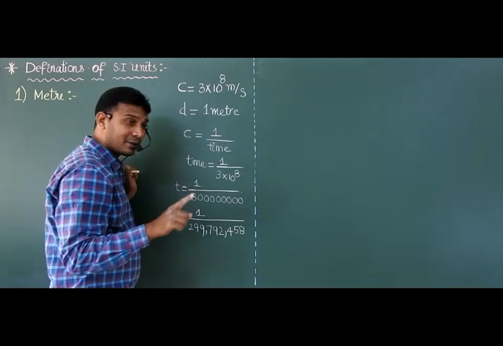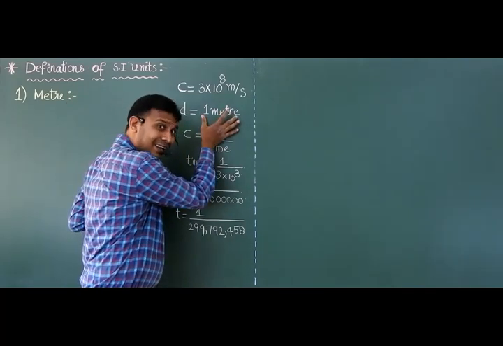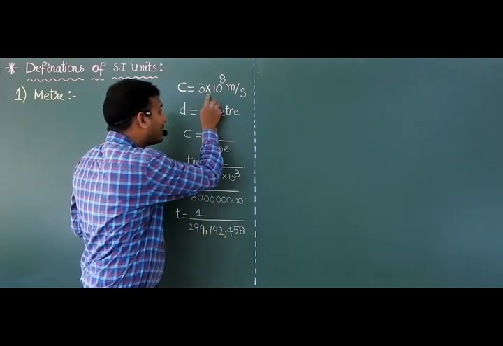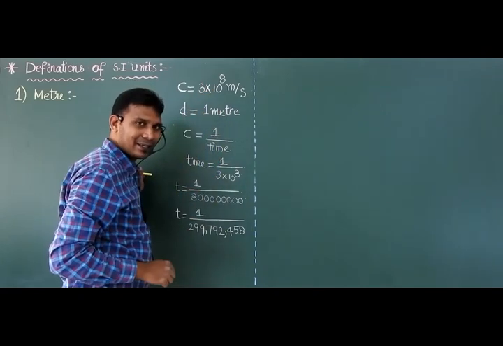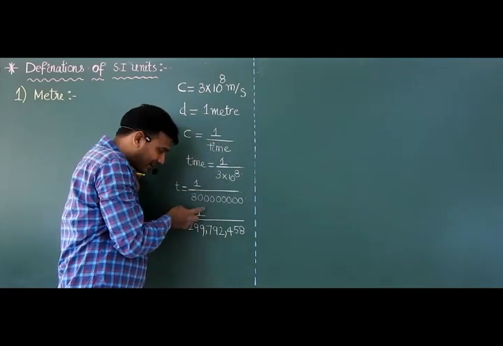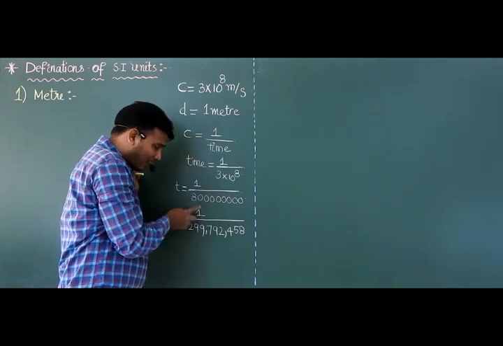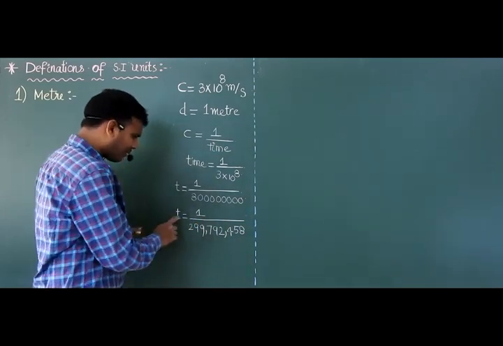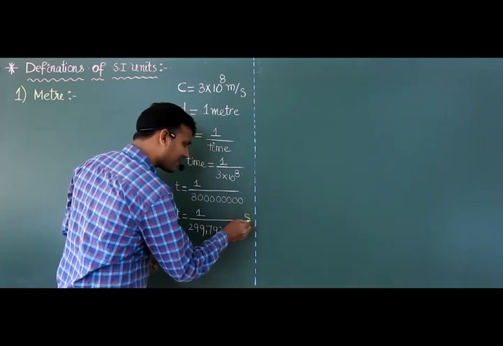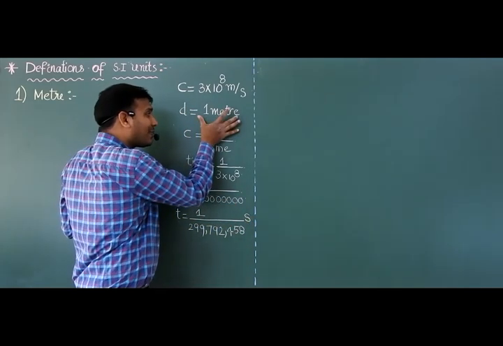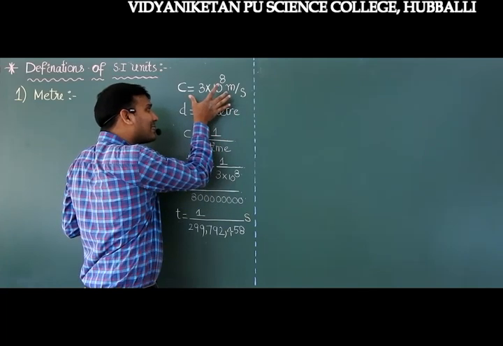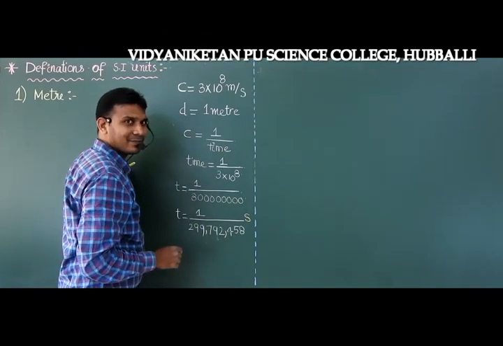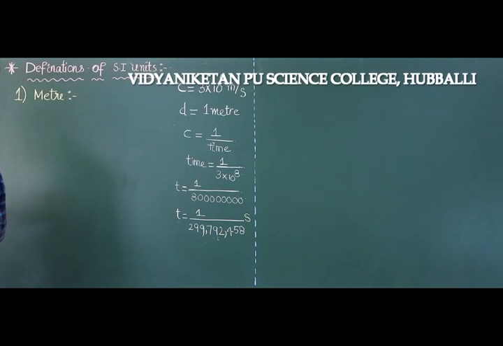So, to travel a distance of 1 meter with this much speed, what is the time taken? 1 by this much of a second. What is the unit of time? Second. So, to cover the distance of 1 meter with this much speed, this much time is taken. Now we will define the meter.